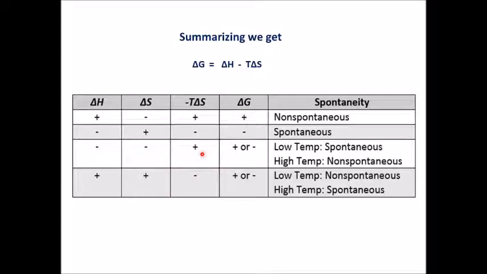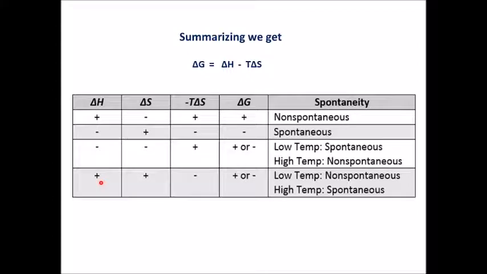So minus delta S into T becomes positive. Minus into minus, the whole term changes into positive. Now delta G will be plus or minus depending on whether it is a low temperature, that is T has a smaller value, or T has a very high value. If it is low temperature, the reaction is spontaneous. If it is high temperature, the reaction is non-spontaneous.